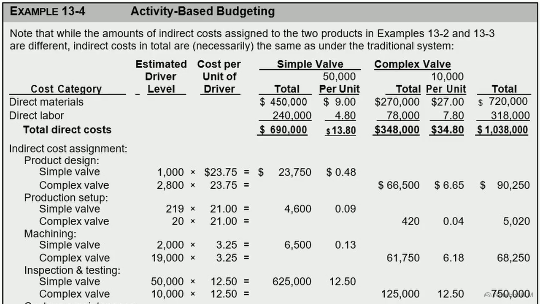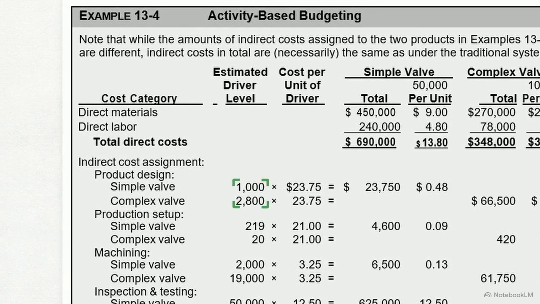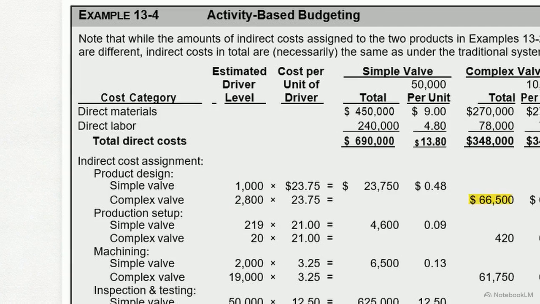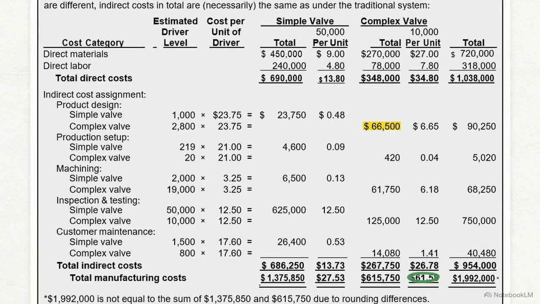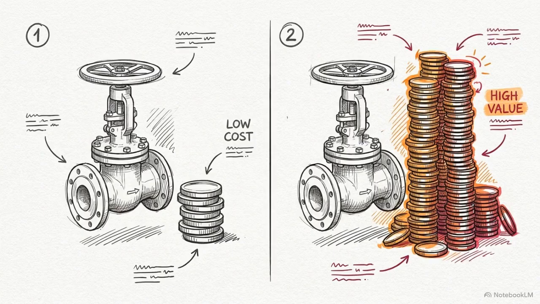This updated table shows activity-based budgeting. Look at the product design row. The complex valve requires 2,800 units of design driver versus the simple valve's 1,000. Consuming triple the resources results in a targeted $66,500 cost, driving the corrected final cost to $61.58. The total manufacturing cost is now $61.58. The product is over $3 more expensive to produce per unit than the traditional budget claimed.